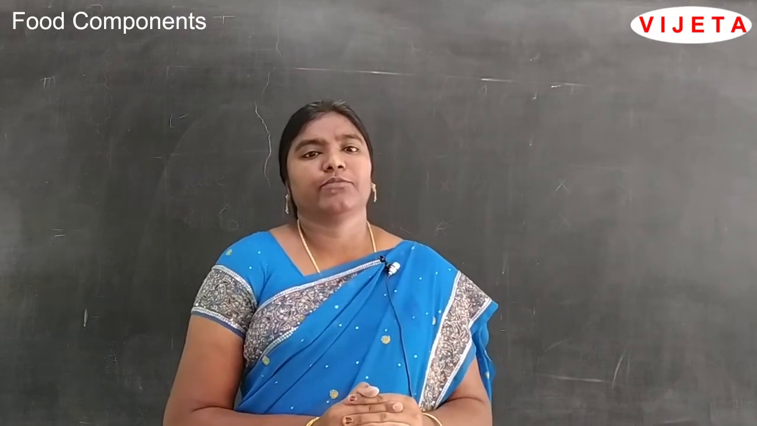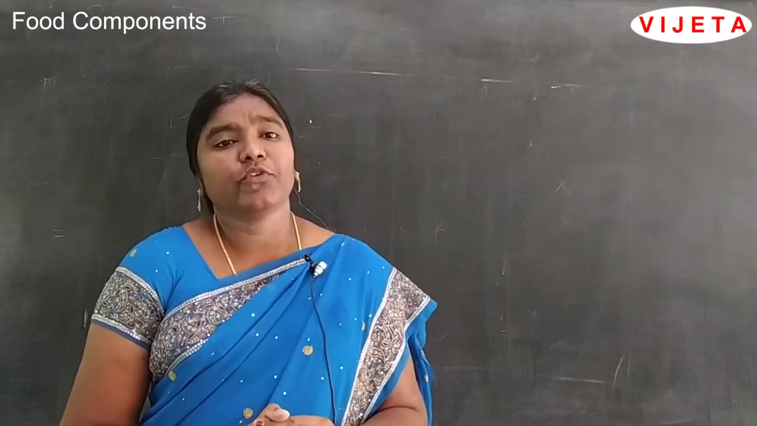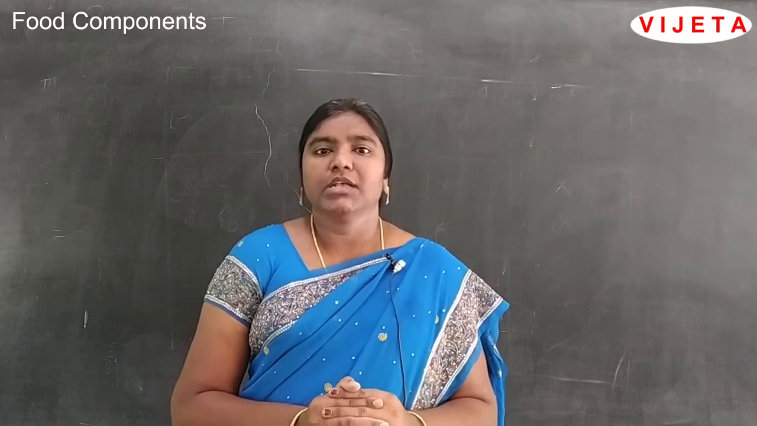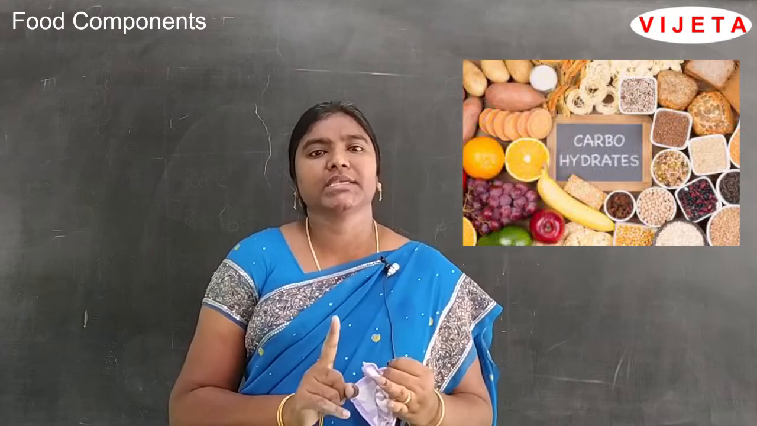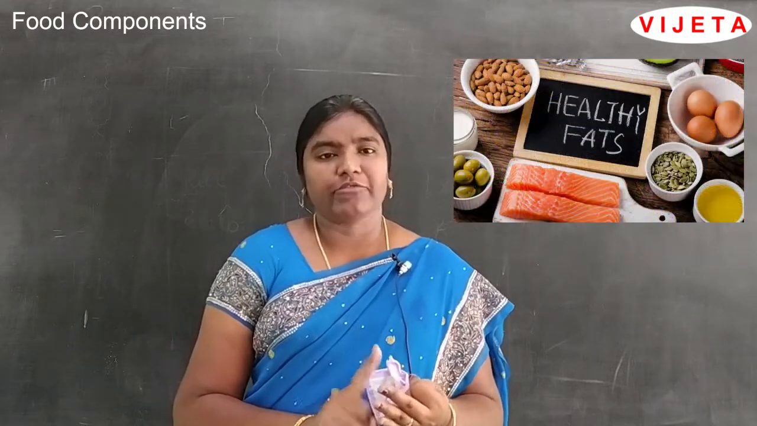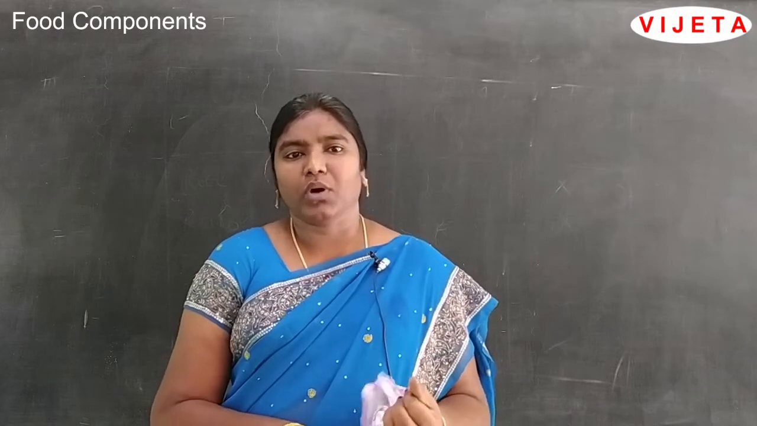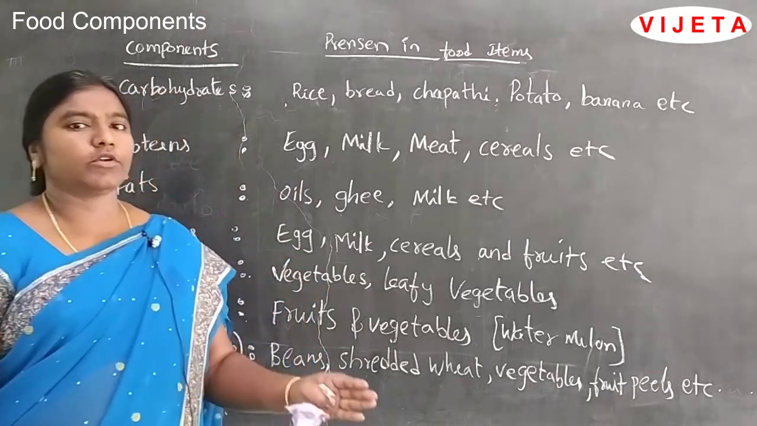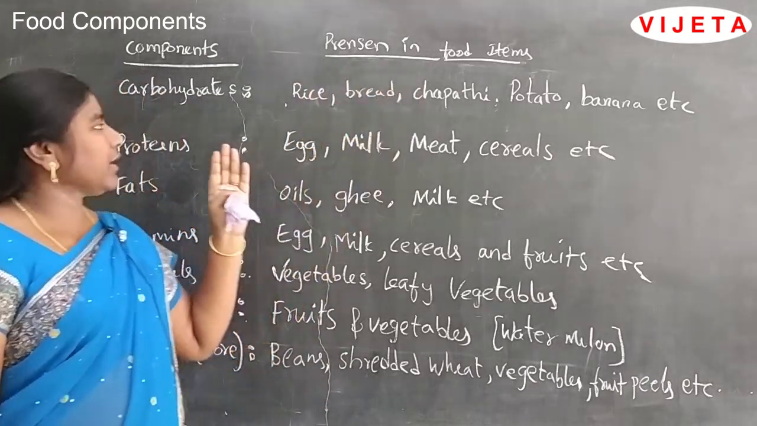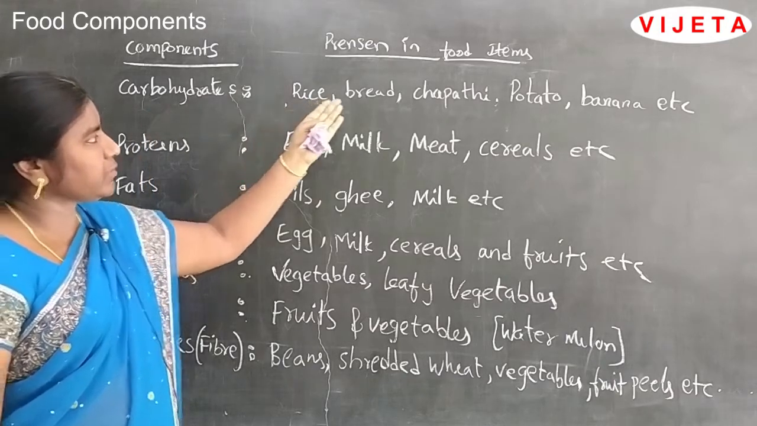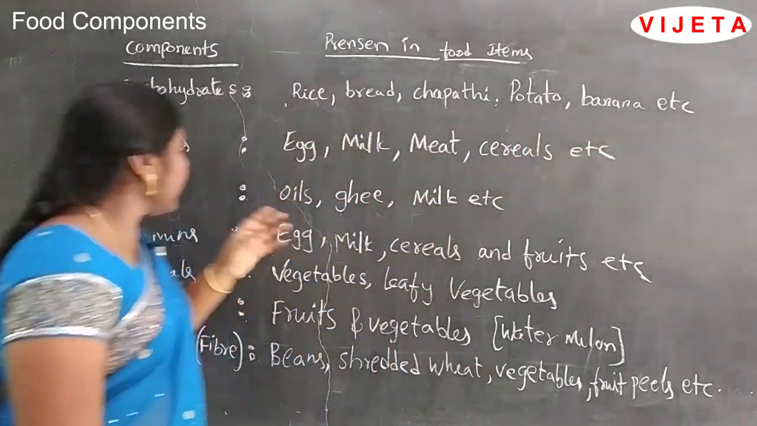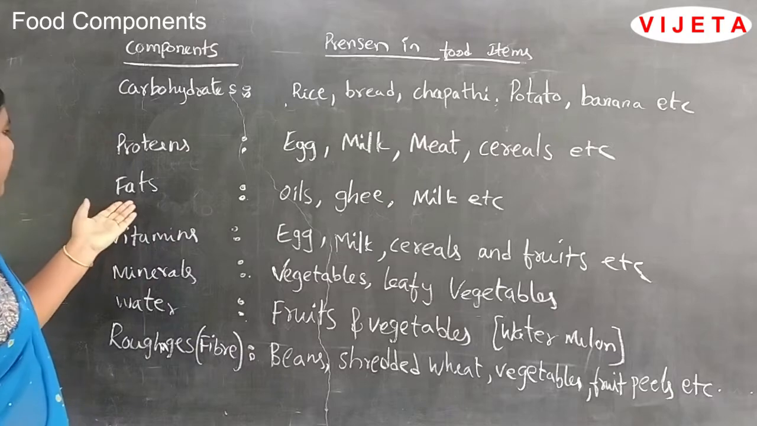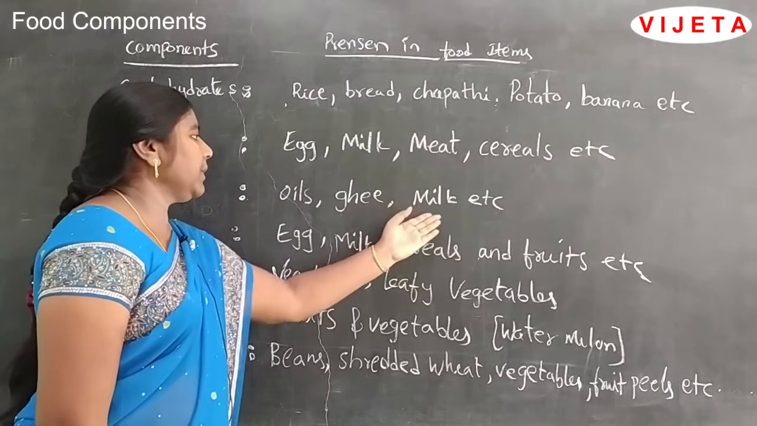So what components does our food have, and how many food components do we have? All these food components are called nutrients. Nutrients are carbohydrates, vitamins, minerals, fats and proteins, and along with these we also need water and fiber. So which food items contain which components? Let us check. Carbohydrates are present in rice, bread, chapati, potato, banana, etc. Proteins are present in egg, milk, meat, cereals, etc. And fats are present in oils, ghee, milk, etc.